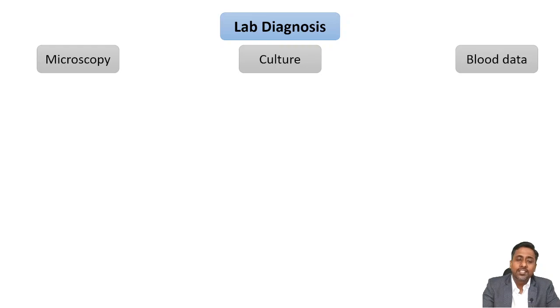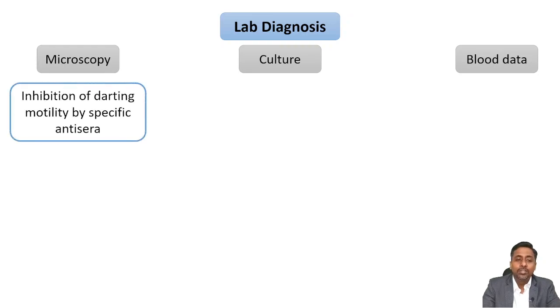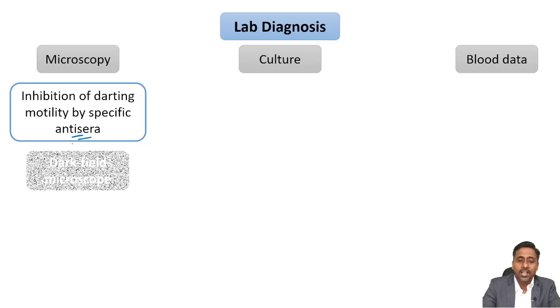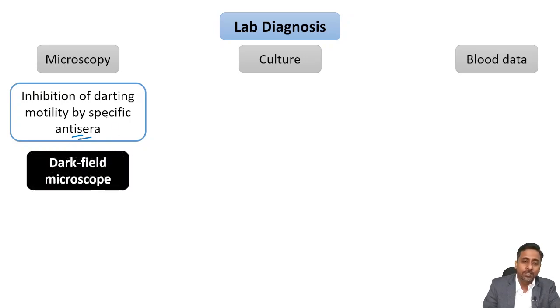Okay, so the microscopy, as I told you, it is a gram negative bacilli, curved bacilli with darting motility. But is that enough? No. What we need to do, we need to inhibit the motility by using specific antisera. Then only diagnosis can be made. Okay, and this can be done by using dark field microscope. So inhibition of darting motility by specific antisera is the microscopic demonstration of Vibrio cholerae.